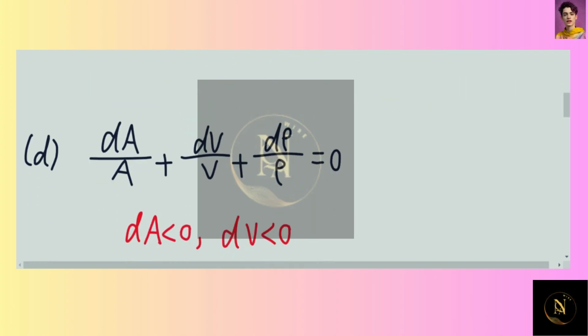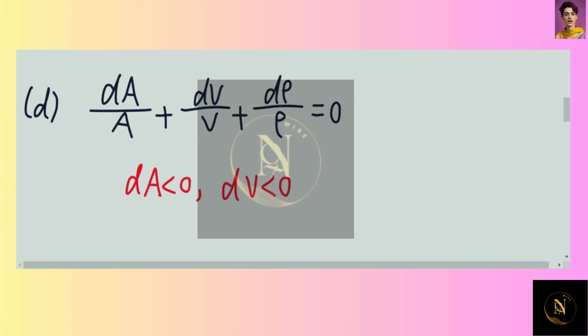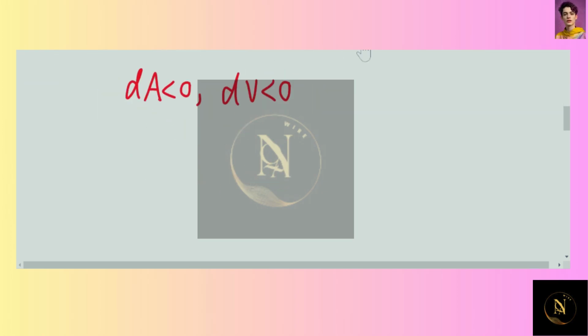And for our last case, this is the relationship between the changing density, the changing velocity, and the changing area. So from the previous cases, we know dA is less than 0, dV is less than 0. So in order to maintain the balance of the equation, the changing density, which is d rho here, must be greater than 0, which means that the density is increasing. And these are the answers for this question.